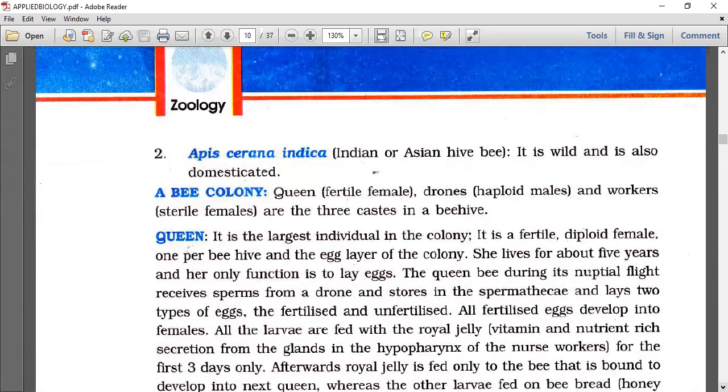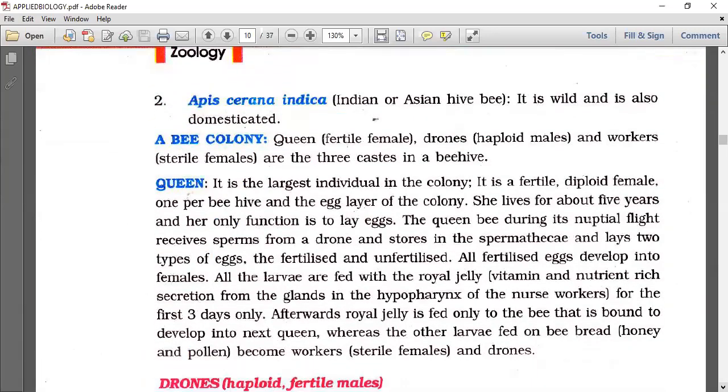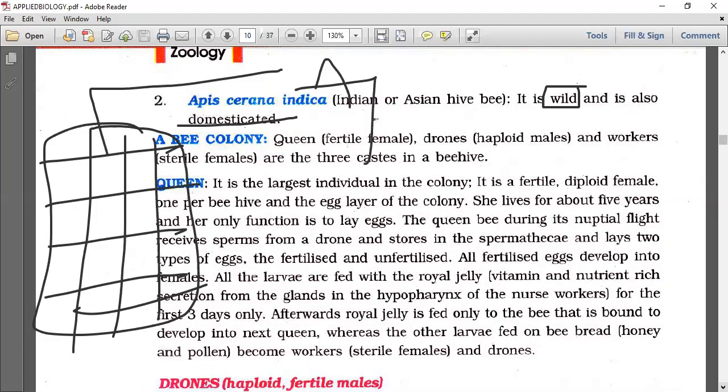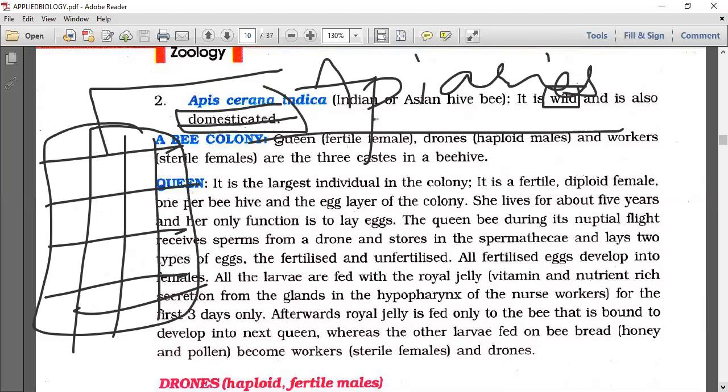And Apis cerana indica, the Indian or Asian hive bee. Why? Because it is wild and can also be domesticated. Wild means in the natural environment. Domesticated means we grow these honeybees in apiculture in wooden boxes. We call them apiaries. We grow them in wooden boxes. That is the meaning of domesticated.